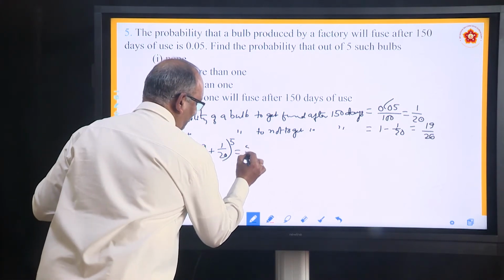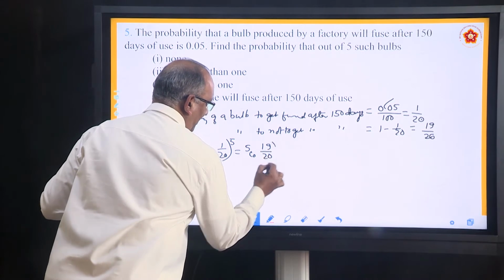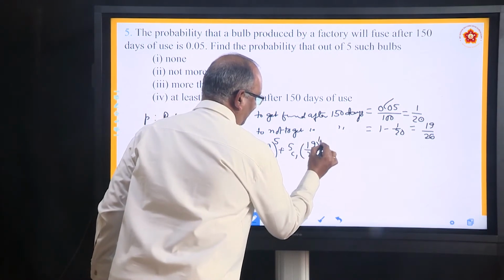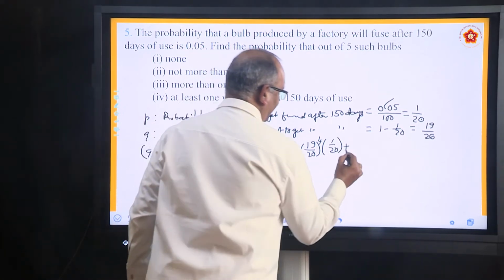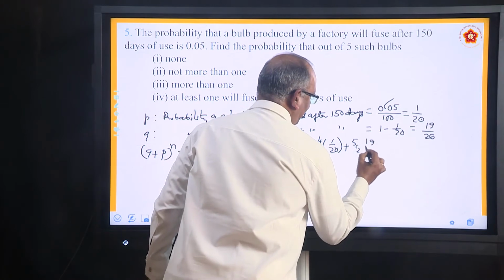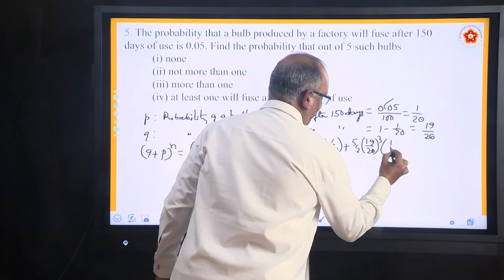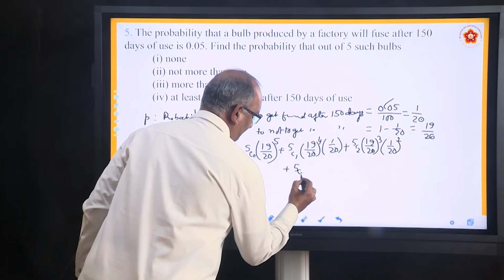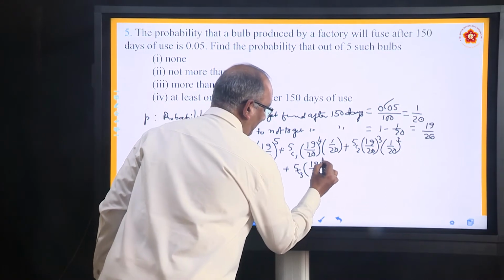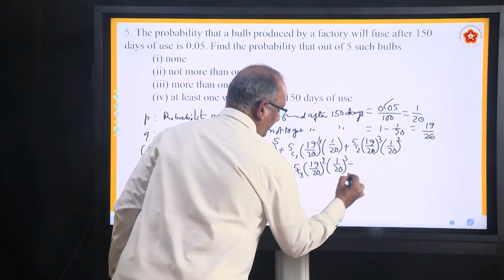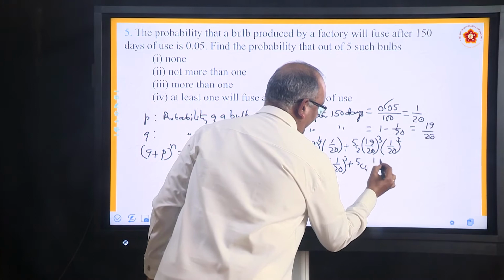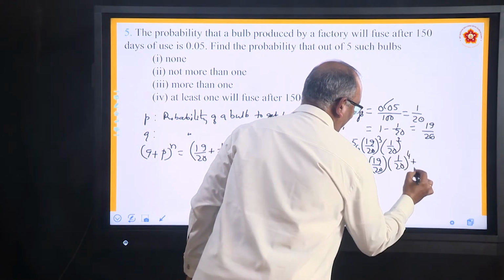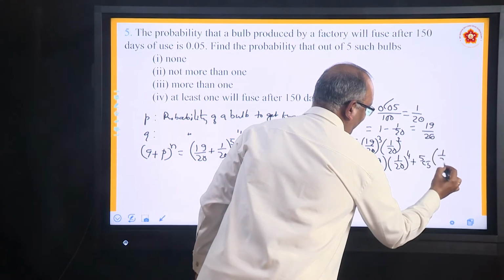The expansion can be written as 5C0 (19 by 20) to the power 5 plus 5C1 (19 by 20) to the power 4 into 1 by 20 plus 5C2 (19 by 20) to the power 3 (1 by 20) square plus 5C3 (19 by 20) to the power 2 (1 by 20) to the power 3 plus 5C4 (19 by 20) to the power 1 into (1 by 20) to the power 4 plus 5C5 (1 by 20) to the power 5.